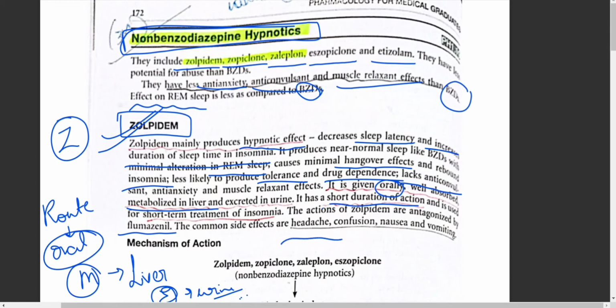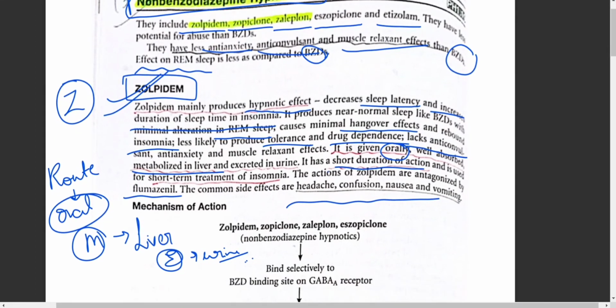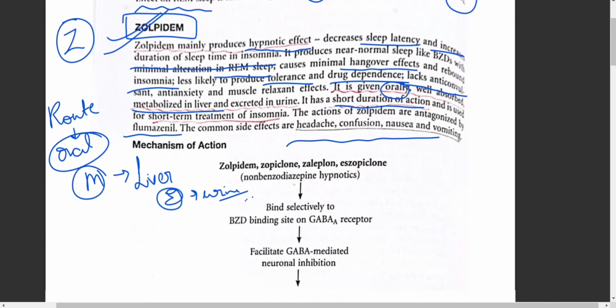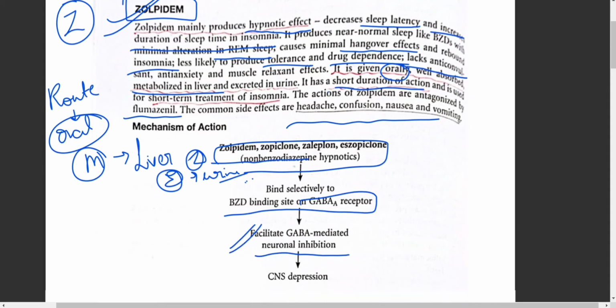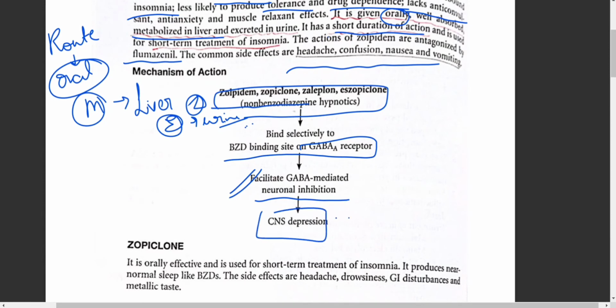Speaking about the actions, for all the sedative and hypnotic drugs, the mechanism of action remains the same. Just put the drug's name of that respective group. If you consider the non-benzodiazepine drugs, then add zolpidem, the Z group drugs. Zolpidem, zopiclone, zaleplon, all these drugs bind to the GABA receptors present there, and facilitate the GABA mediated neuronal inhibition, and therefore it causes CNS depression.